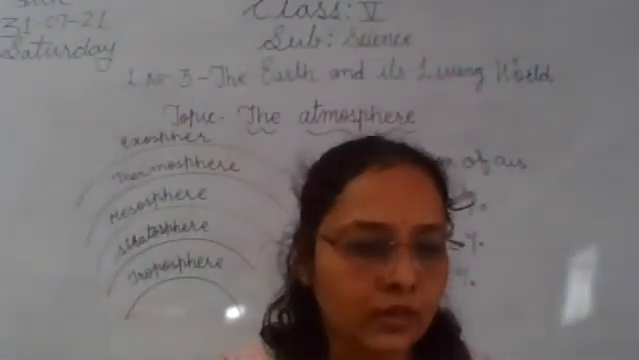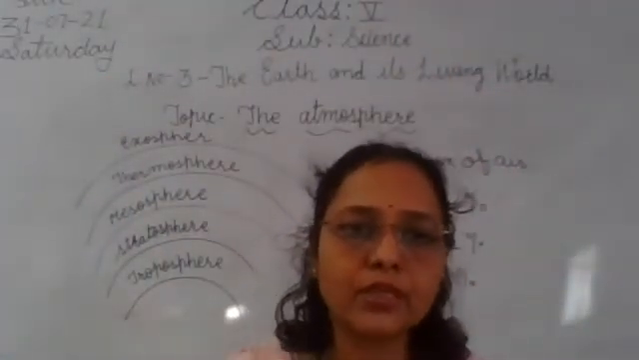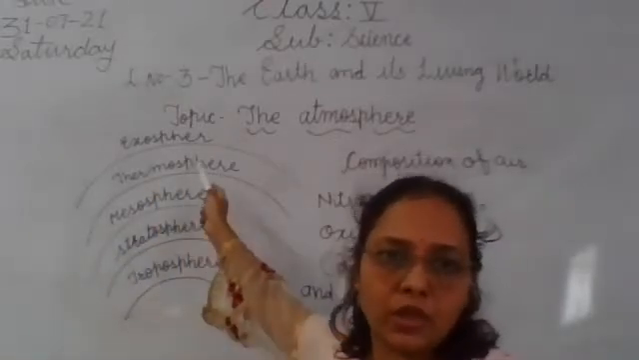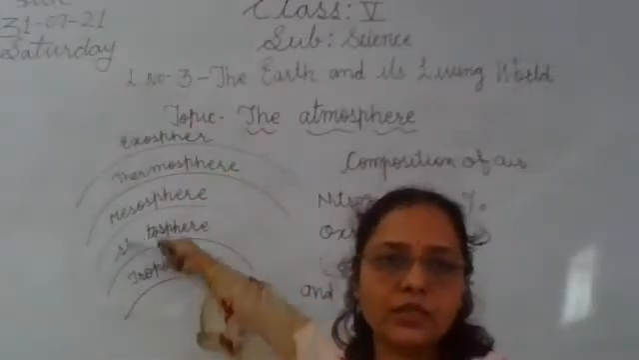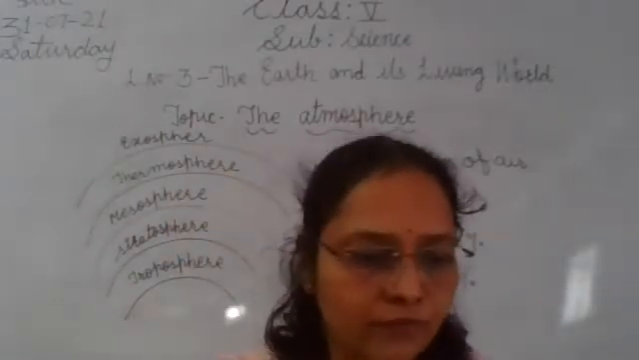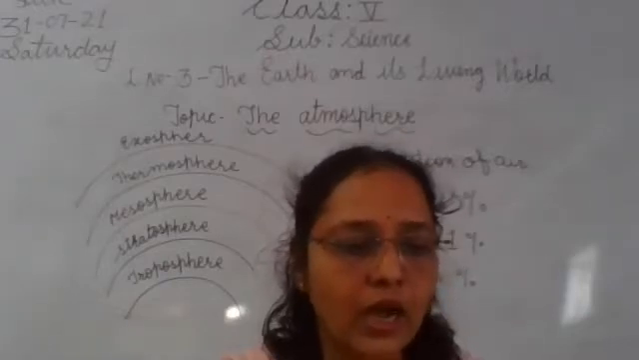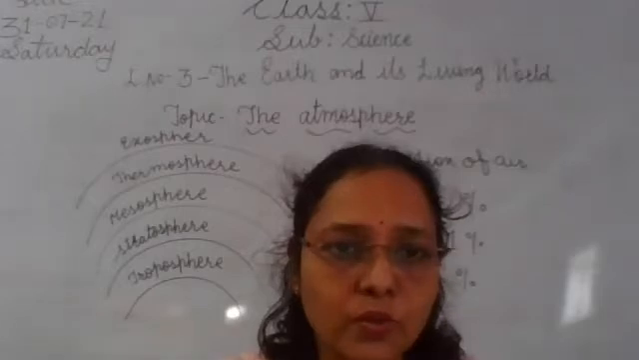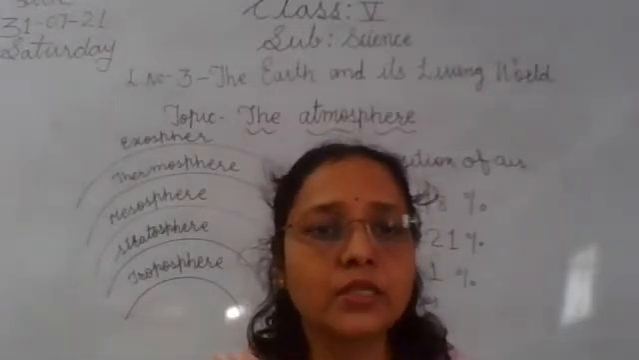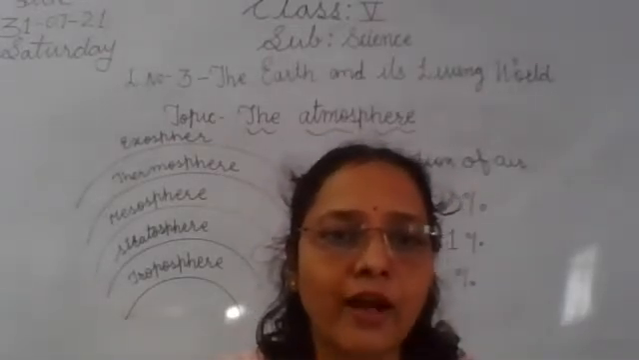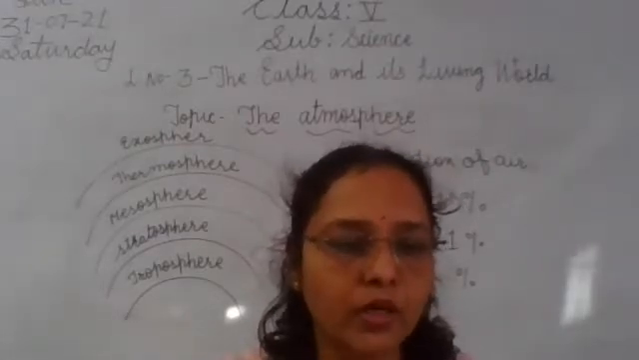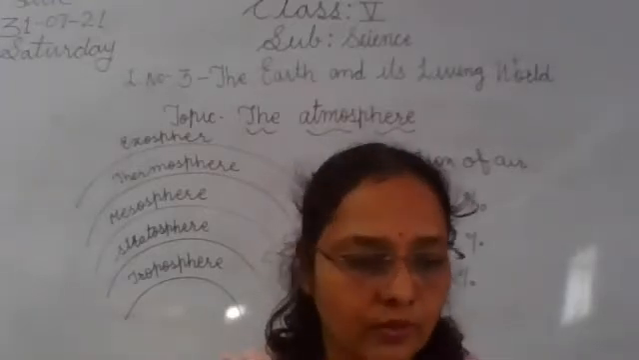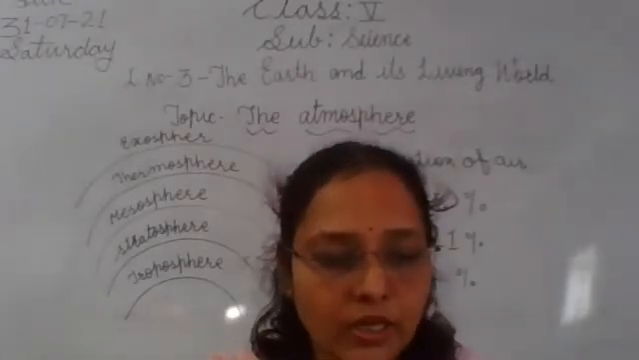Now let's move to the layers of atmosphere. One is the troposphere, stratosphere, mesosphere, thermosphere, and the exosphere. These are the different layers of atmosphere. So listen to this carefully. These are the 5 layers of atmosphere, very important. Maybe asked to write in exam, write the layers of atmosphere. So let's learn about each layer.